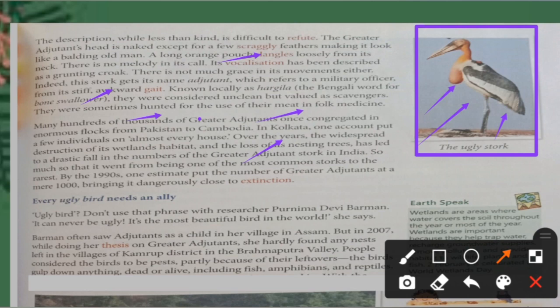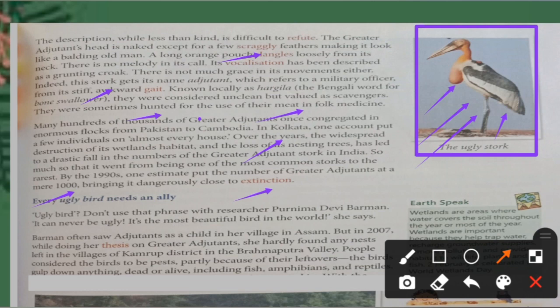Because of this, the number of these birds decreased in India so much so that it went from being one of the most common storks to the rarest. Now their number has decreased. By the 1990s, one estimate put the number of greater adjutants at a mere 1,000. Now you can imagine, in the 1990s only 1,000 storks were left, bringing it dangerously close to extinction. It means they were about to end.